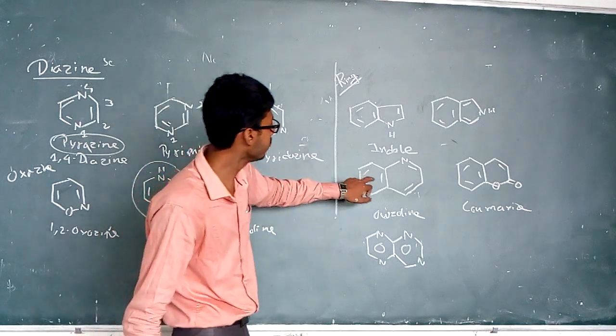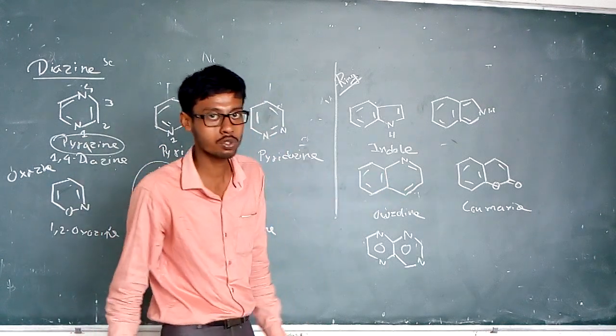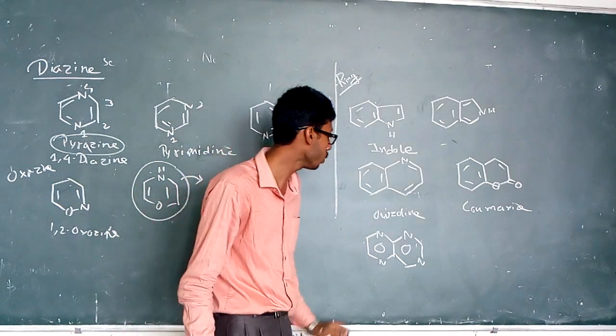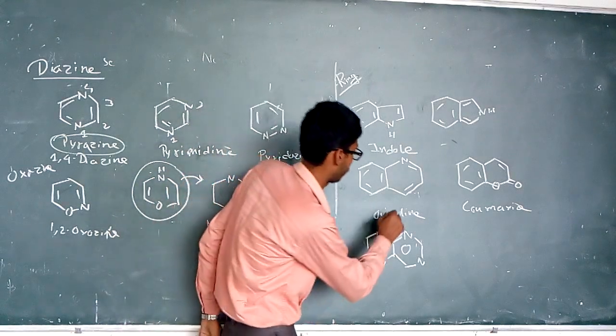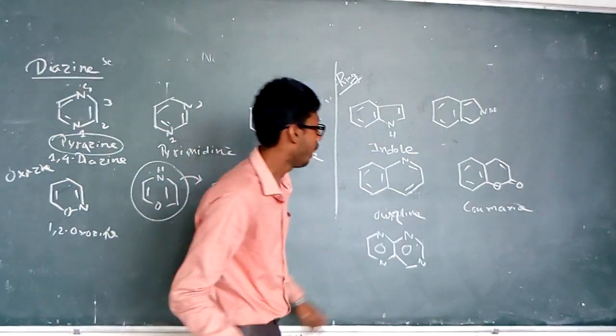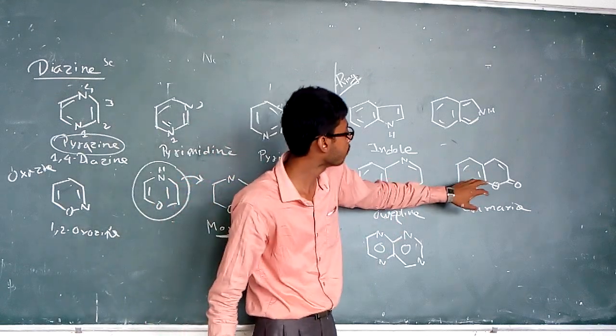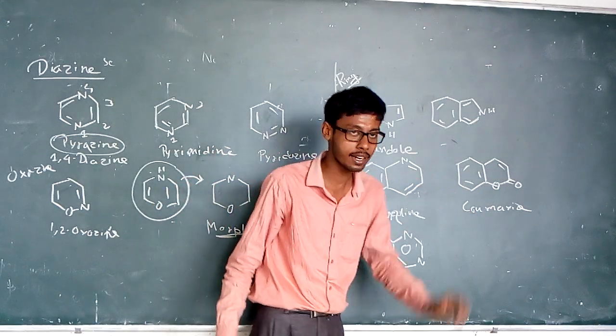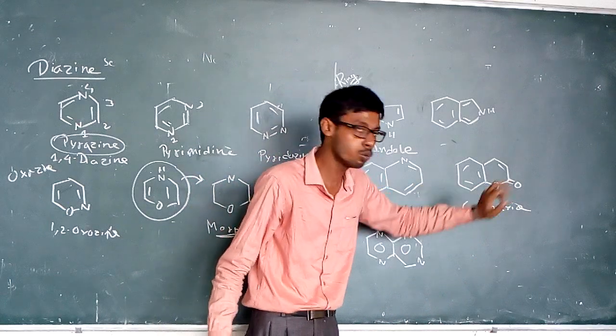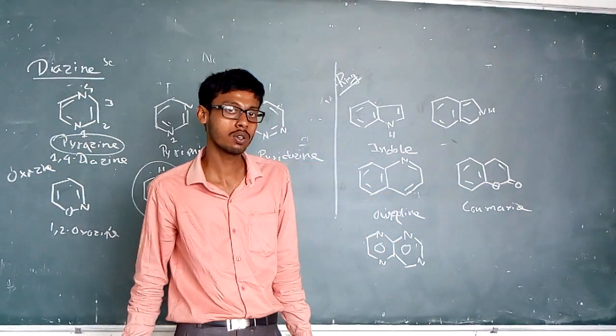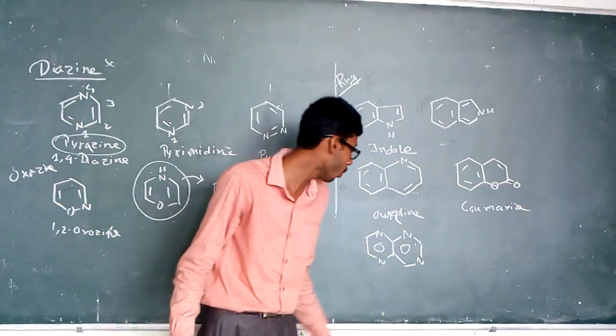The benzene and pyridine when fused together are known as quinoline. And when benzene is fused with a pyran ring with a keto derivative, that is known as coumarin.